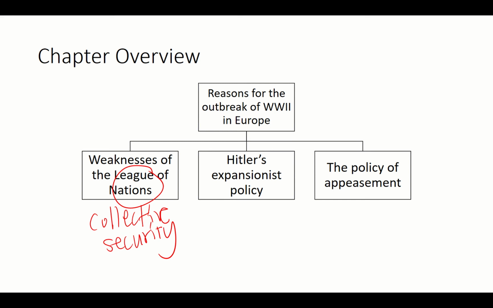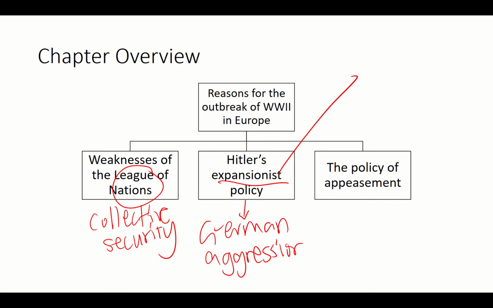And we also have Hitler's expansionist policy. So in essence, it is German aggression. Okay, expansionist, as you can imagine, is to do with this idea of getting bigger and becoming more powerful.